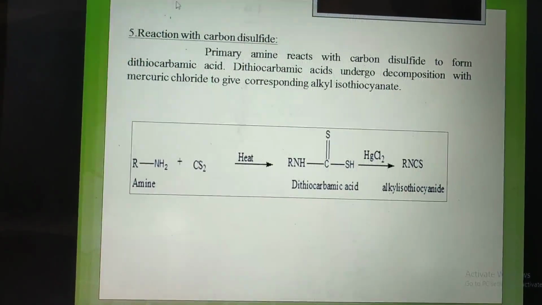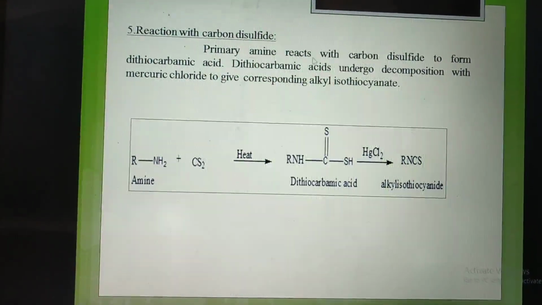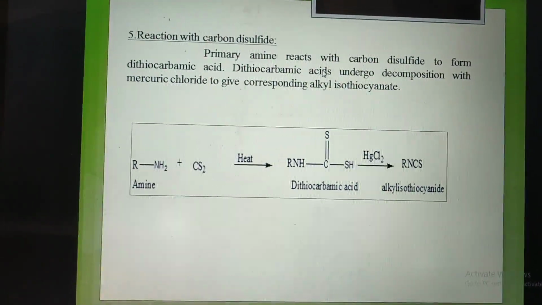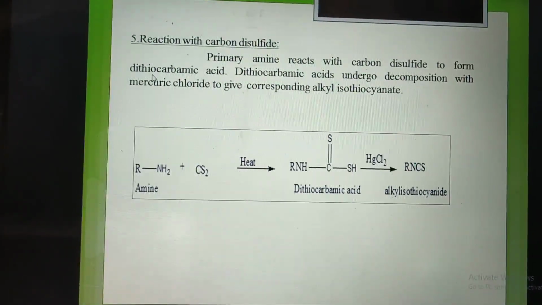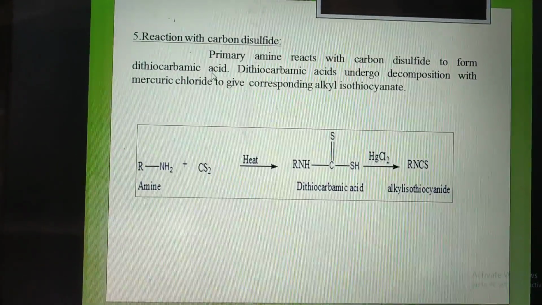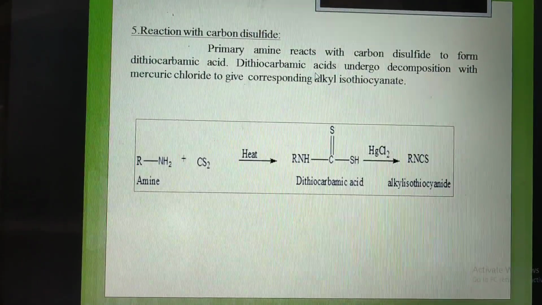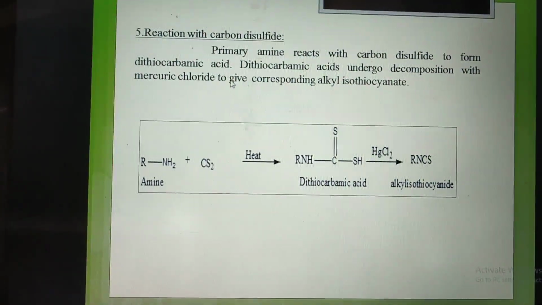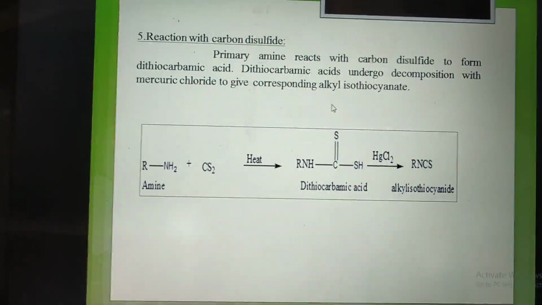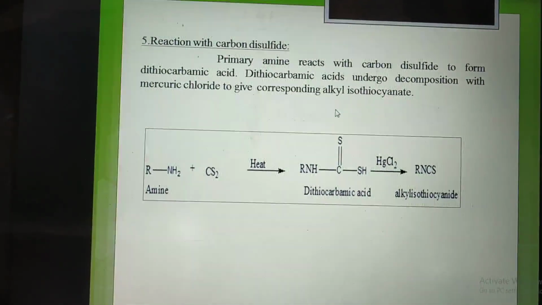Next, reaction with carbon disulfide. Primary amine reacts with carbon disulfide to form dithiocarbamic acid. The dithiocarbamic acid undergoes decomposition with mercuric chloride to give the corresponding alkyl isocyanide.